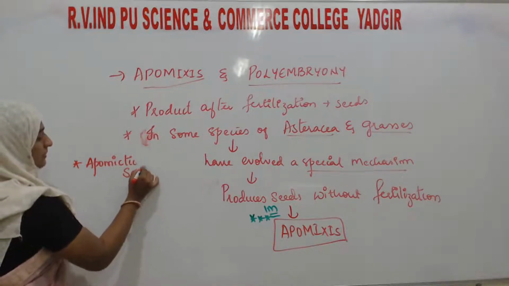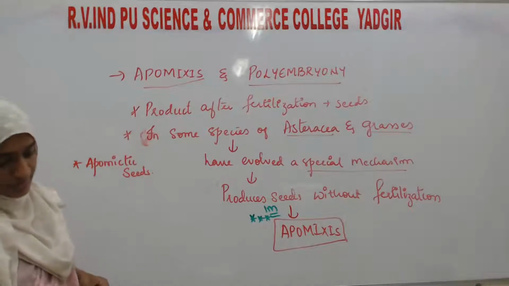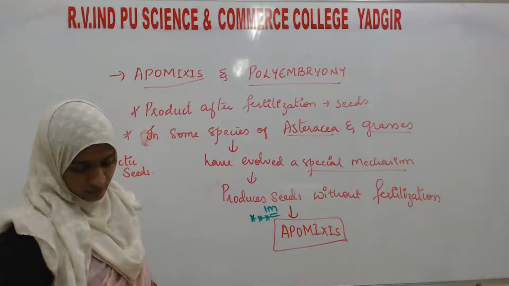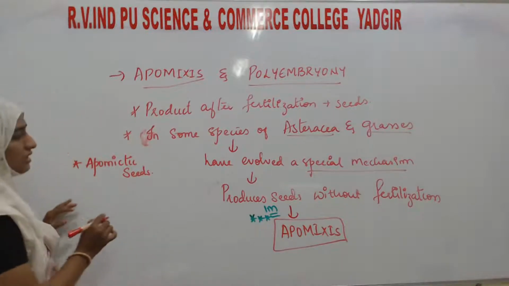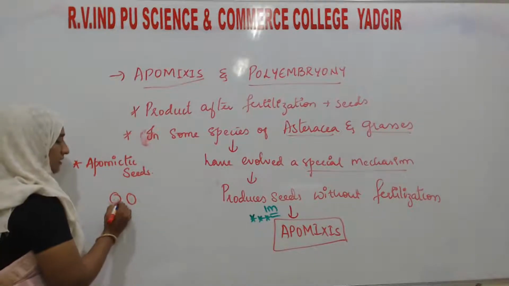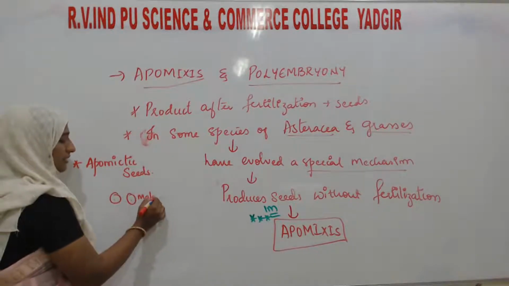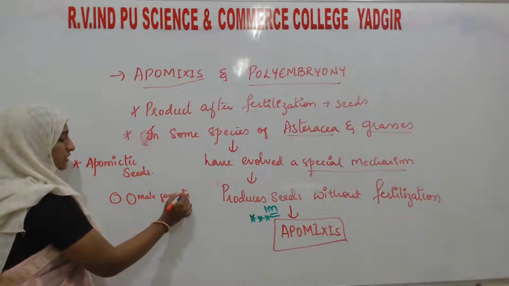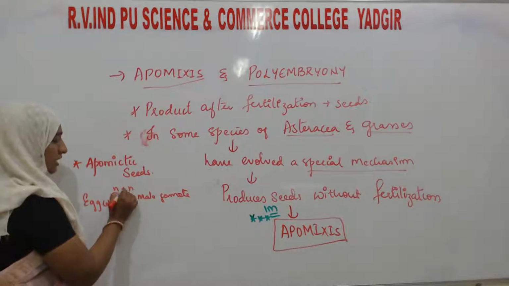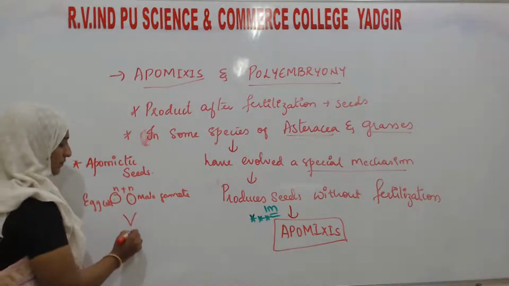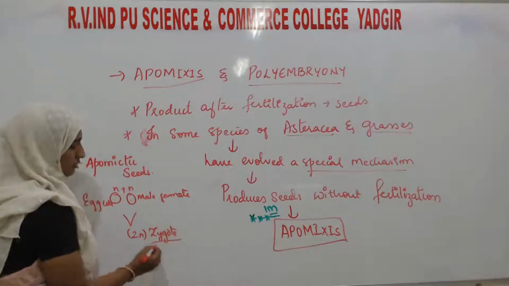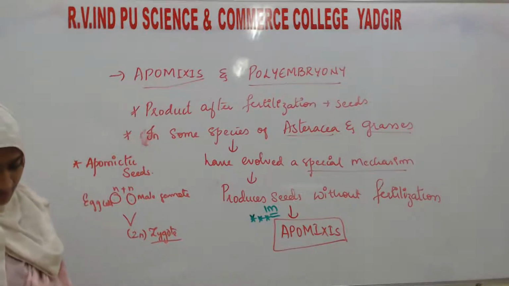In zygote formation, or double fertilization, which you studied, one male gamete fuses with the egg cell, and they both are haploid. They will form a diploid zygote.